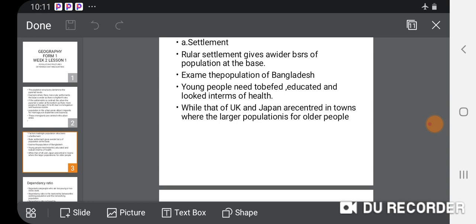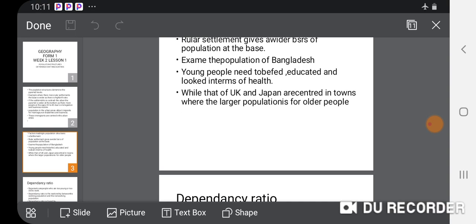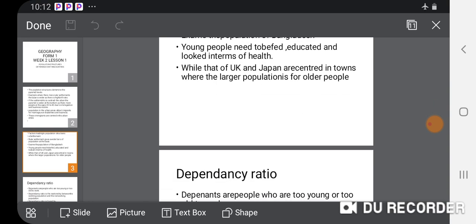By the end of the period, we see that the population structure, which makes part of the pyramid, at the bottom is narrower, while within the middle it becomes wider. You can see that it becomes wider and wider. But in the poorest countries, where the bottom is wider, it becomes narrower and narrower because there is a low life expectancy. The lifespan is low. While in the rich countries, the lifespan is high. They are advanced in medicine, and they are educated. They know the implication of bearing more children. They know how to care for themselves. Everything is there for them for good.